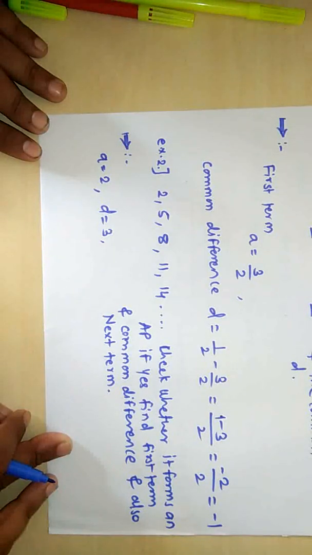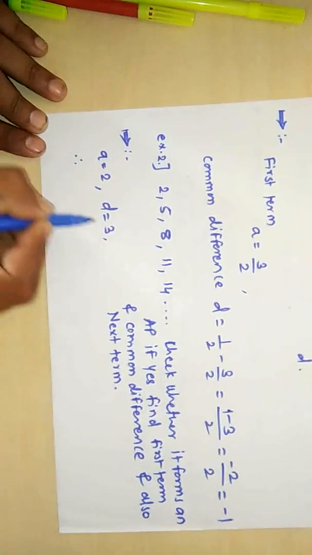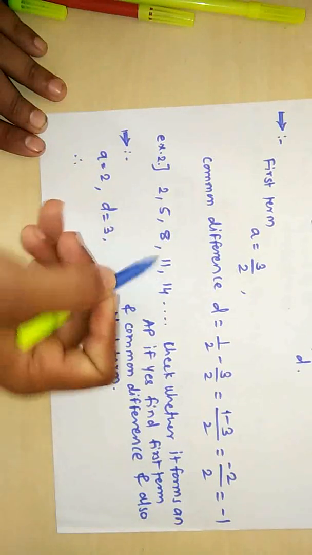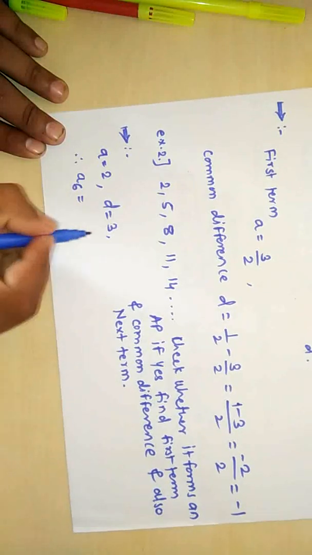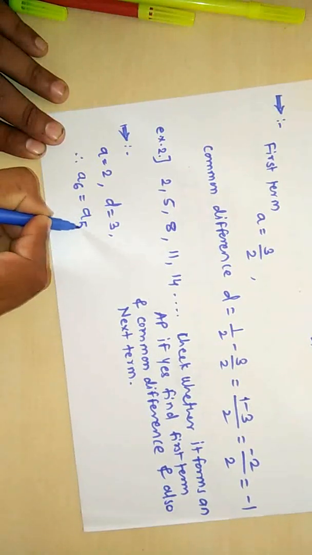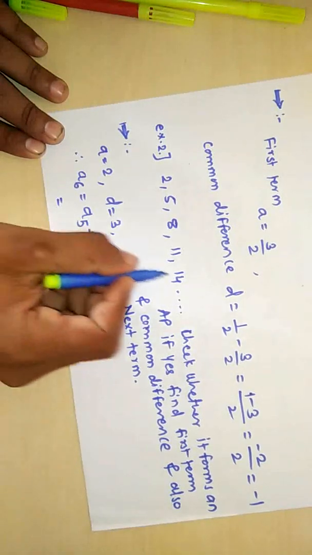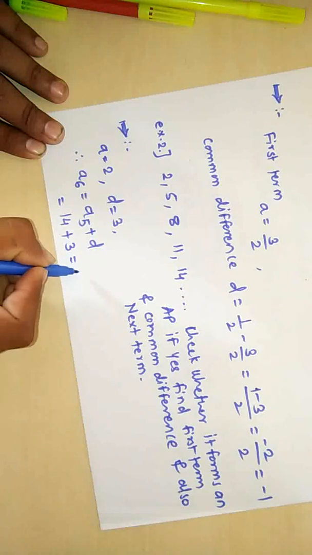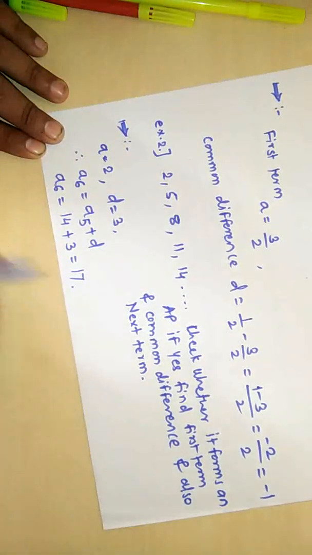Now we have to find the next term. This is A1, A2, A3, A4, A5 and A6. The next term will be A6, which is equal to the fifth term plus the common difference. That is, we have to add. The fifth term here is 14 and the common difference is 3. Therefore, 17 is the sixth term. This is the answer.